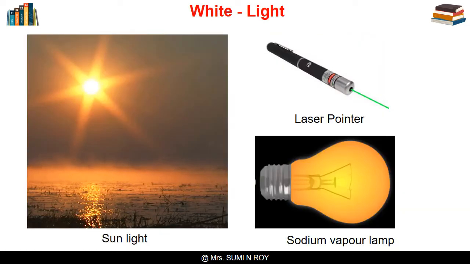Apart from forming images, refraction can cause certain types of light to split into different colors. For example, sunlight and torchlight are the mixture of lights of different colors. When the light from these sources bend sharply due to refraction, the colored lights they are made up of get separated. However, lights such as the green light of laser pointer or the yellow light of sodium vapor lamp are single color lights. They do not split on refraction.